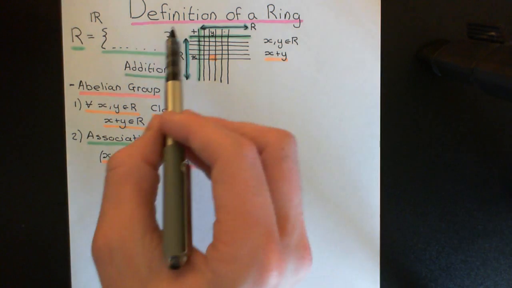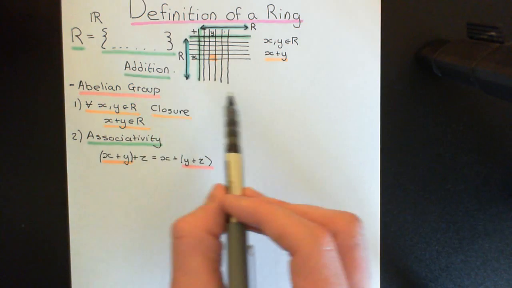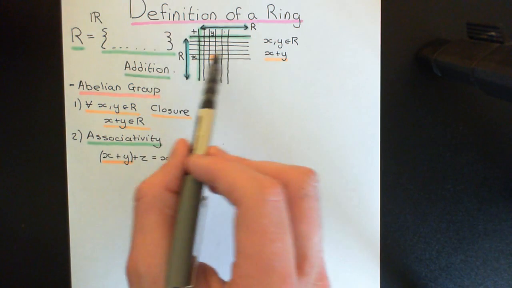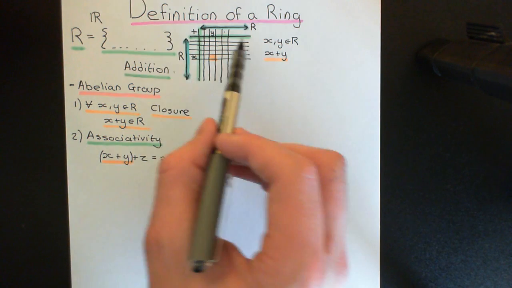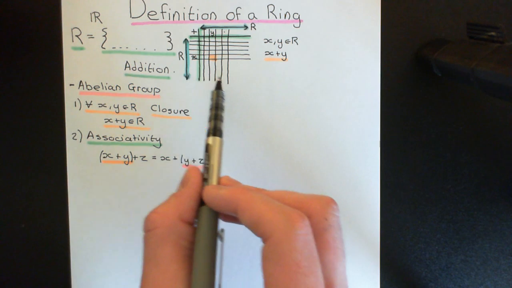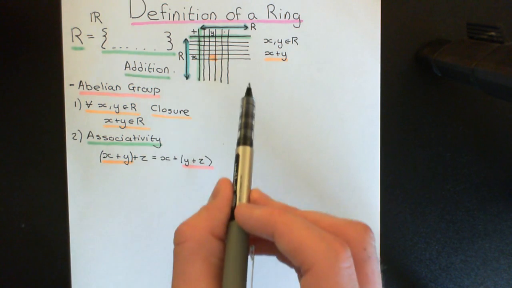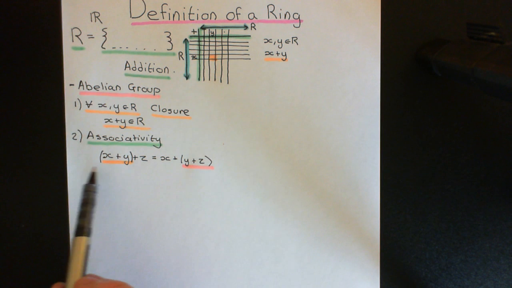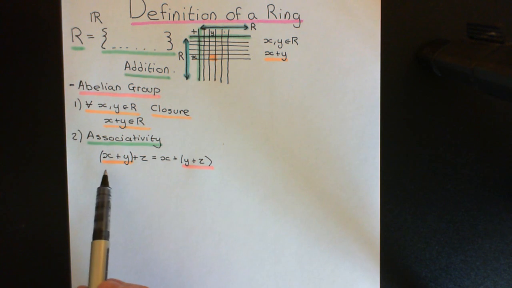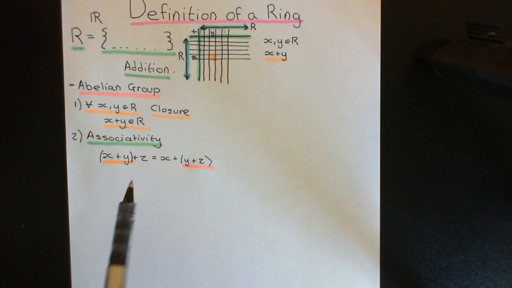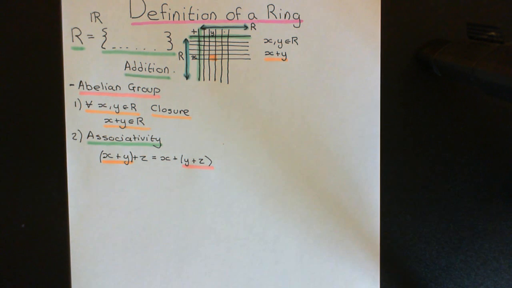Now hopefully you can appreciate that if you just made up this addition table, if you just stuck in arbitrary values from the ring in all of your points and hadn't tried to make any interesting structure, you just put them in at random, it would be very unlikely to actually obey this rule. So this is a very, very difficult one to get, and it's a very deep property. This is the associative law, and it says that if you want to add three things together, it does not matter where you put the brackets.